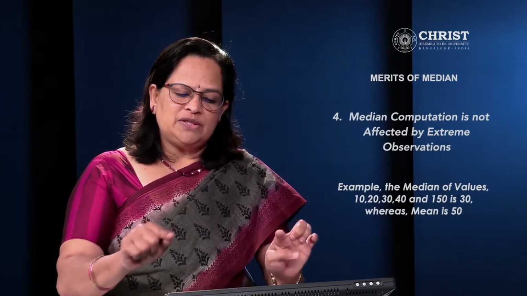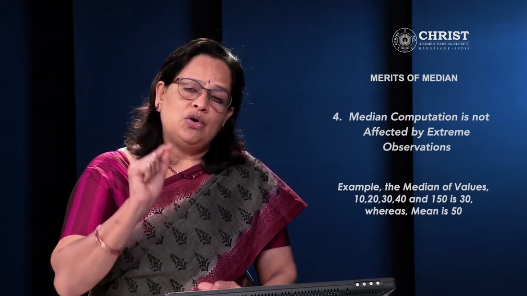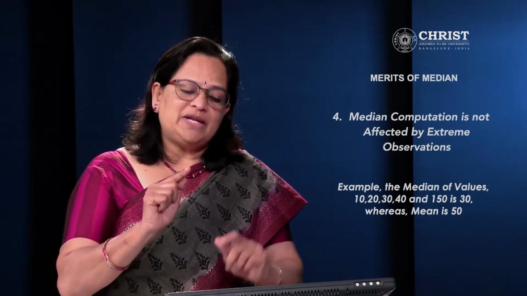Whereas if you take mean, how do you calculate mean? Sigma x divided by n. Sigma x is the total of the values. So the mean value will change to 50. And more than that, mean is based on all the values in the observation, whereas median is a positional average. So if extreme values are present in a set of observations, median is a more satisfactory measure of central tendency than mean.